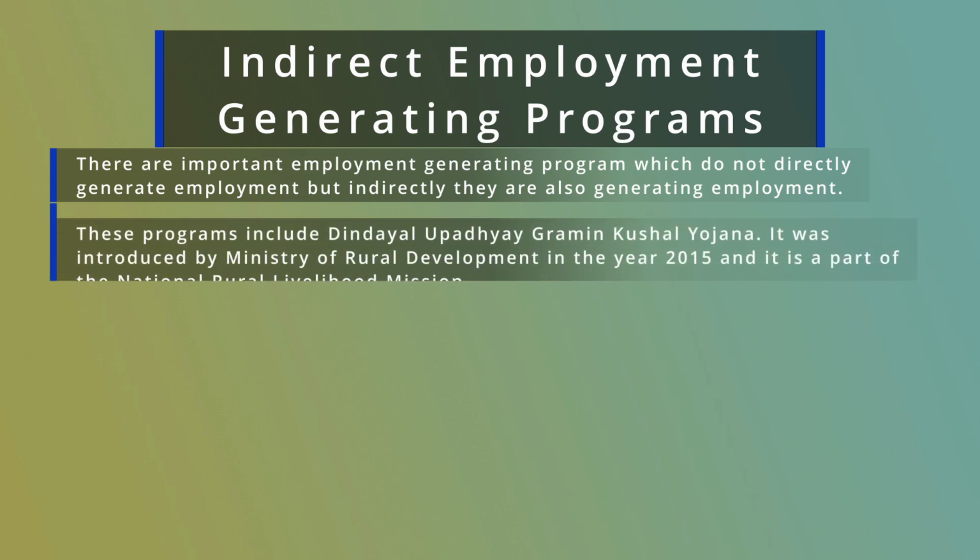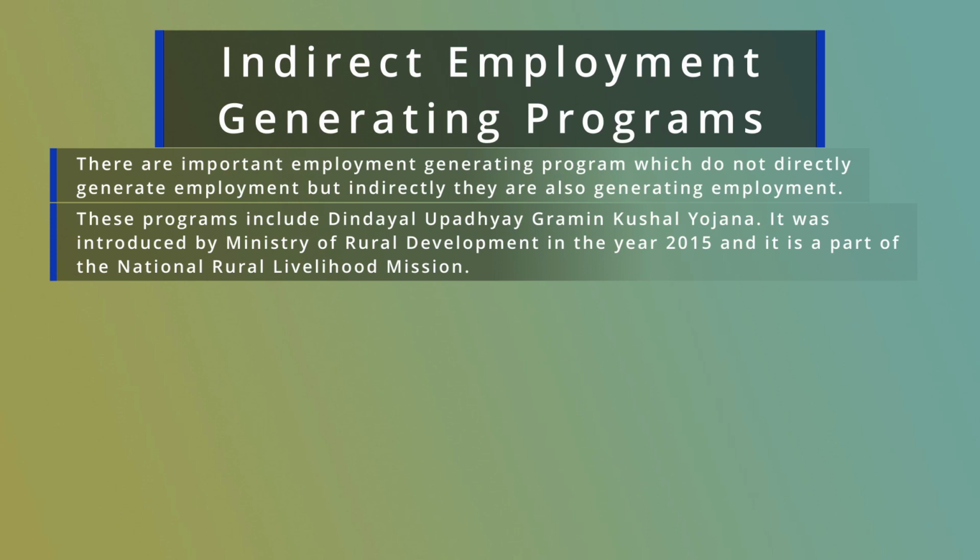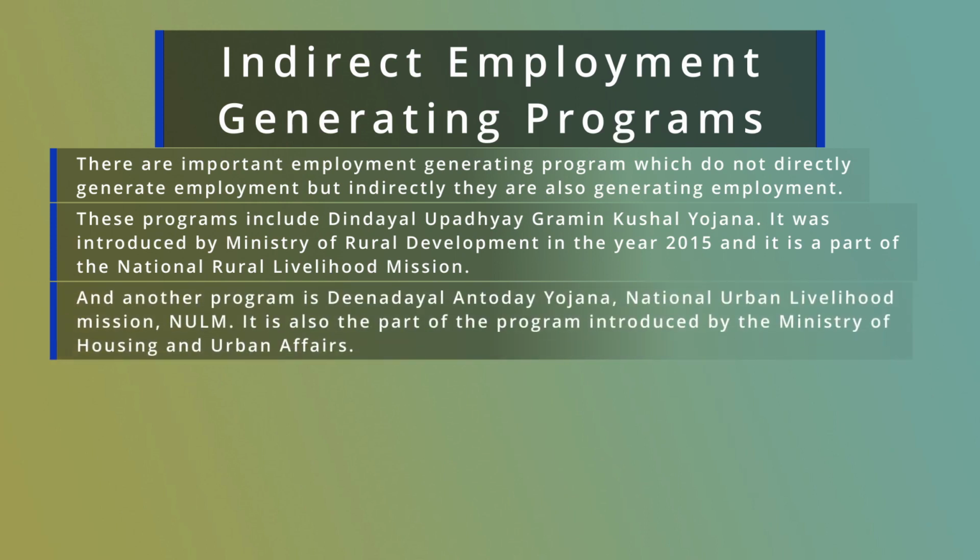This includes the Deen Dayal Upadhyay Gramin Kaushal Yojana. It was introduced by the Ministry of Rural Development in the year 2015, and it is a part of the National Rural Livelihood Mission.